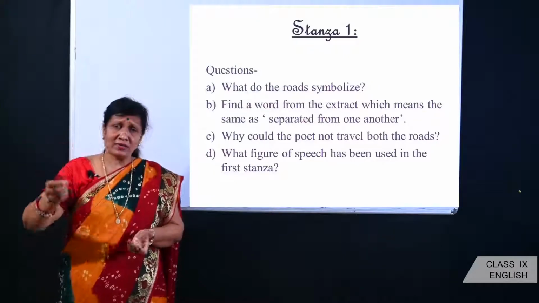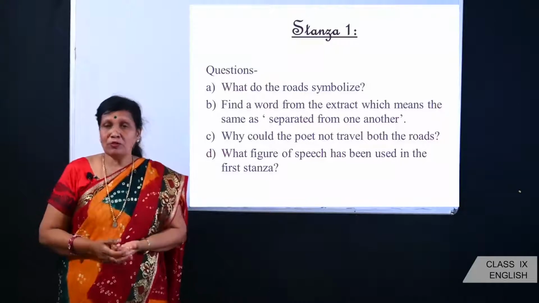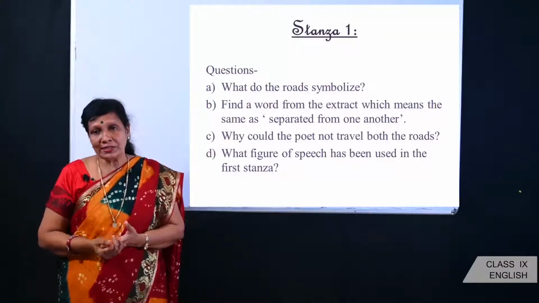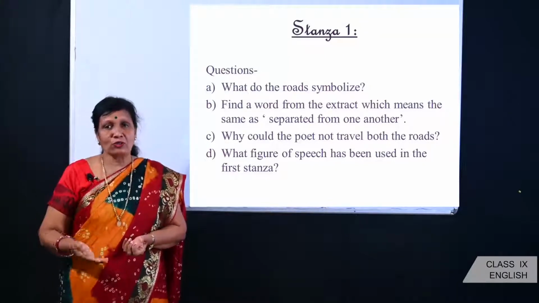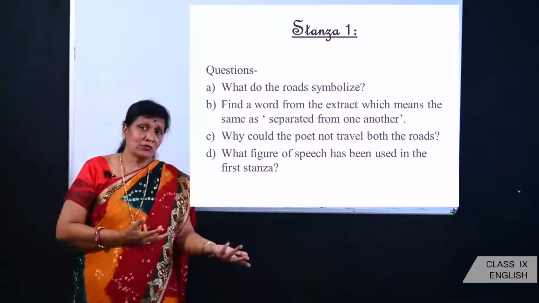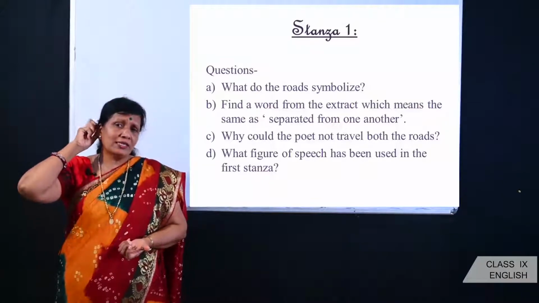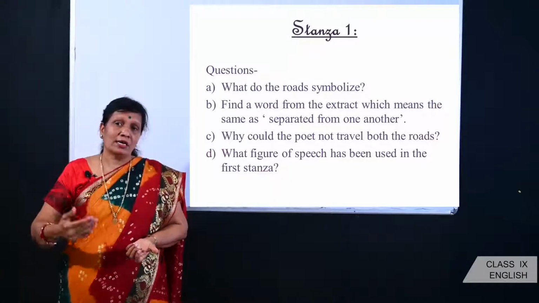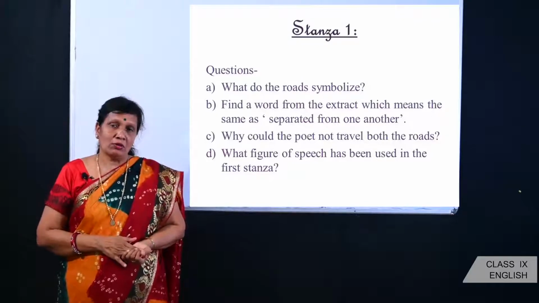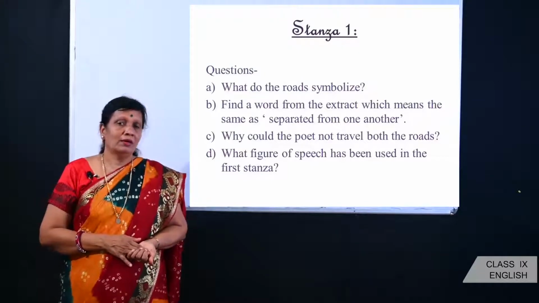With a pencil, write them down in your book and try to understand the theme of the poem, since now I have told you what the theme is and what the poet is trying to tell us, and what choices we make and how it makes a difference in our life. So you try to understand the theme so that you are able to answer the questions in your question paper very well. I hope you understood the poem well.